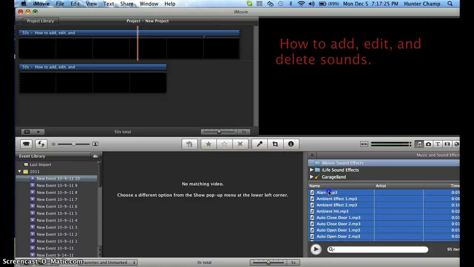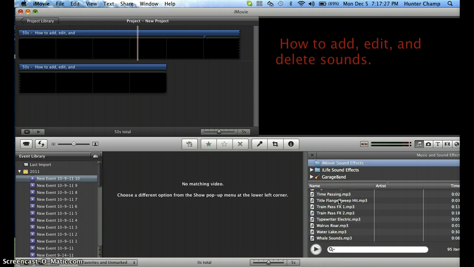Basically, it's all the same stuff. There's a whole bunch from A to W. Really cool stuff. Whale sounds. Who doesn't like whale sounds? I mean, who doesn't like whale sounds? Yeah.